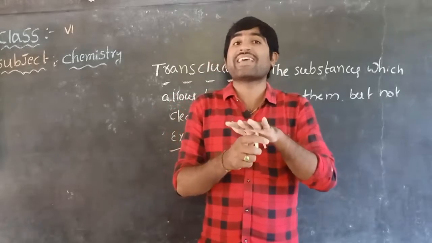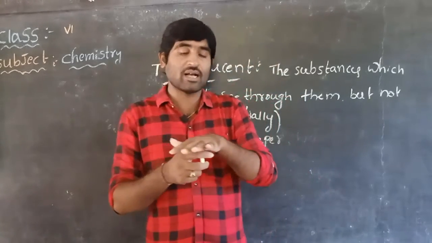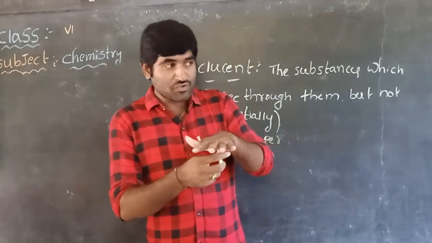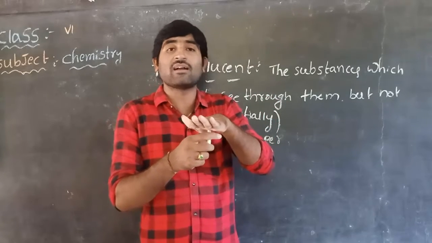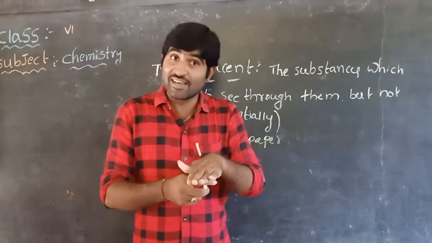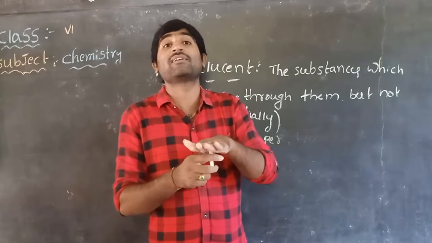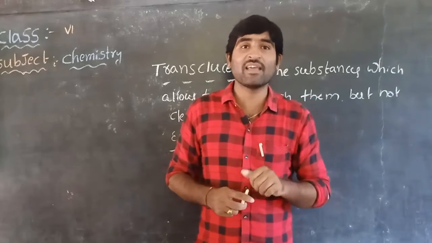When you do this activity, do it in a dark room. If it is an open room, the light does not appear on the hand. Okay, children? When you switch on the light, partial light appears on the other side of the hand. At that time we can say the palm is acting as a translucent object. Yes or no, children? Yes.